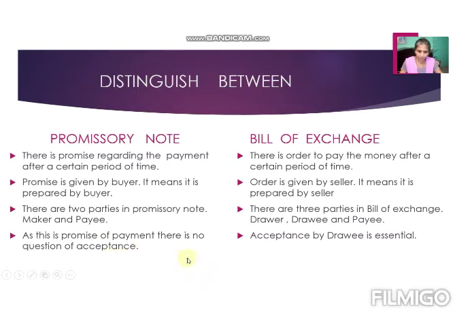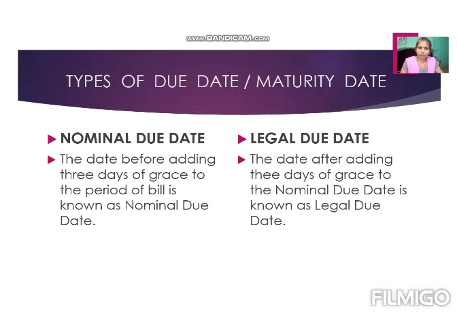So now, also when you are watching the video, you can refer to that example of a promissory note. After this, we again come to the bill of exchange. When we prepare the specimen, make the bill of exchange and the drawee accepts it, after accepting, the drawee hands the document over to the drawer. Now the drawer holds that document till the maturity date, because in a bill of exchange it is given, after a certain period of time pay to me or my order.